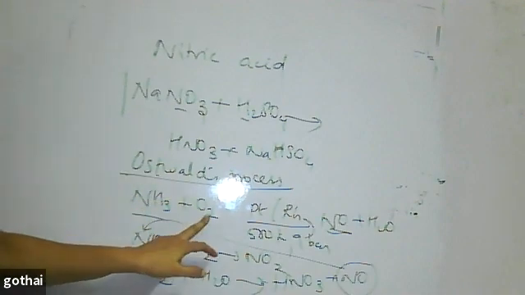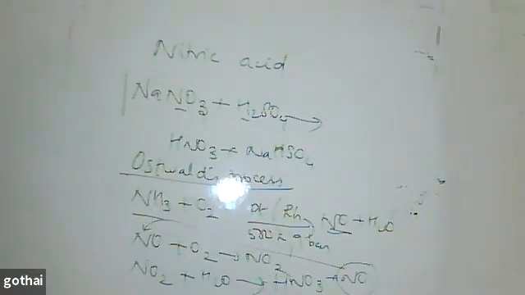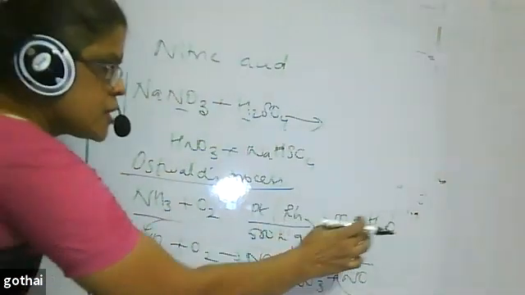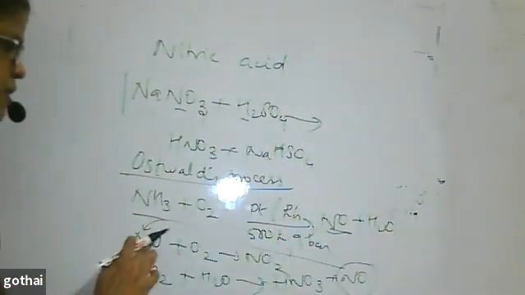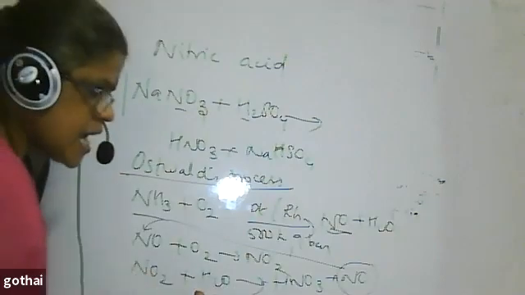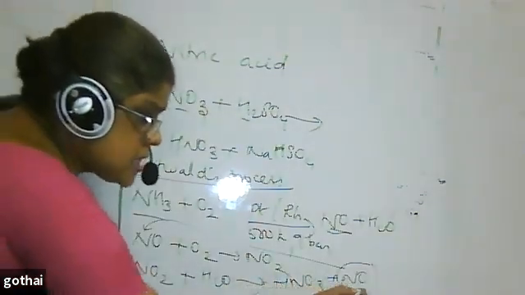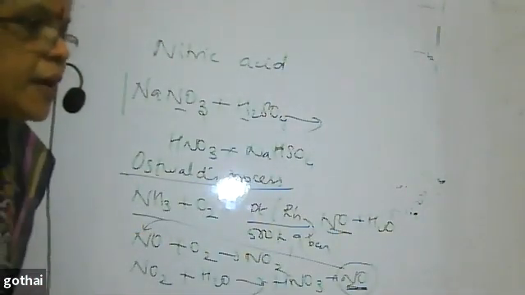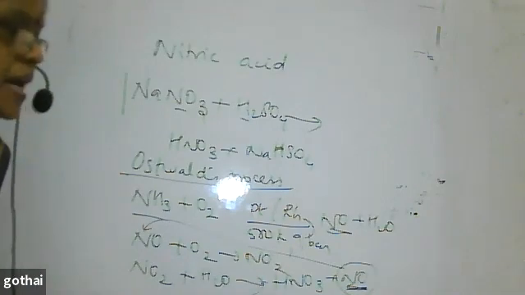Ammonia is oxidized using platinum or rhodium as a catalyst at a temperature of about 500 Kelvin and 9 bar pressure. This is converted into nitric oxide plus H2O. Nitric oxide is further oxidized to nitrogen dioxide. Nitrogen dioxide on reaction with water gives nitric acid plus NO. This NO can be recycled, so it is economically viable and we use it for manufacture.